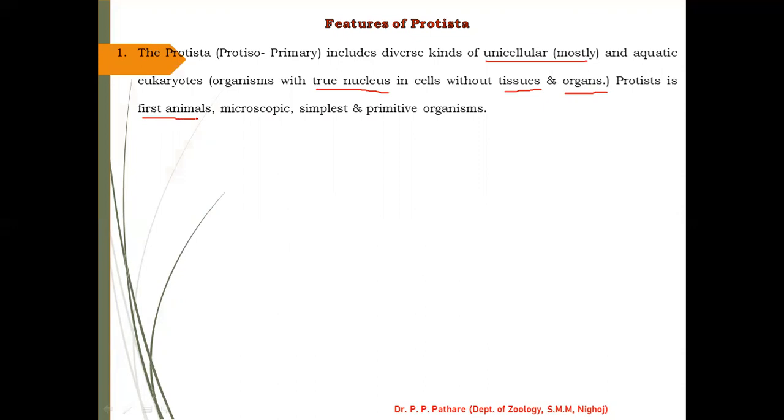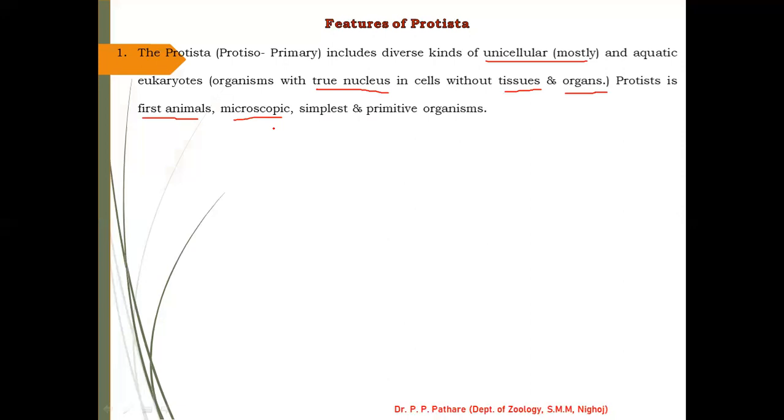The second important feature is that protists are generally microscopic, in the sense that they are very small in size, so they are called microscopic. If you want to see a protist, you always require a microscope for observation of protist animals.